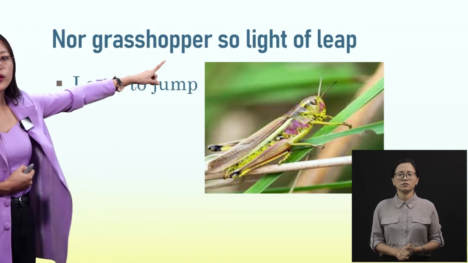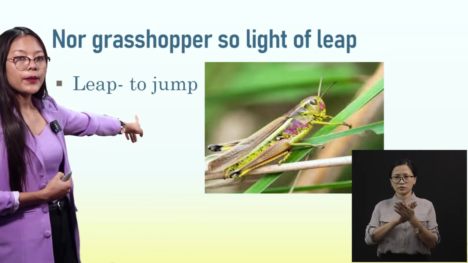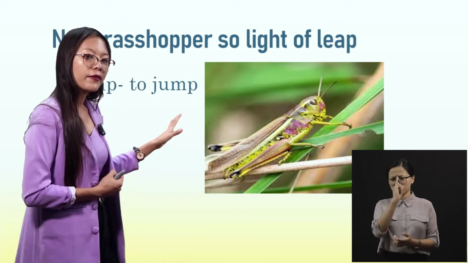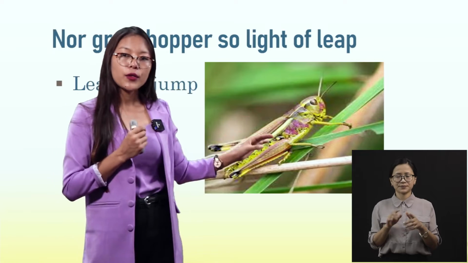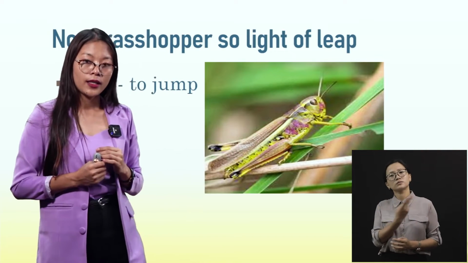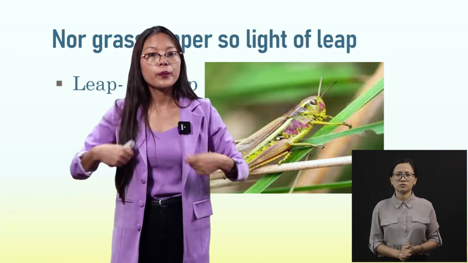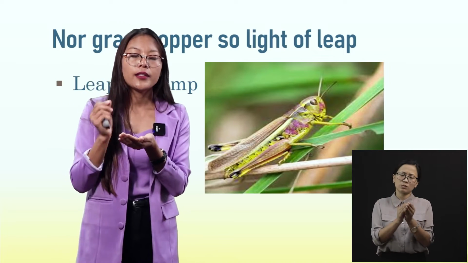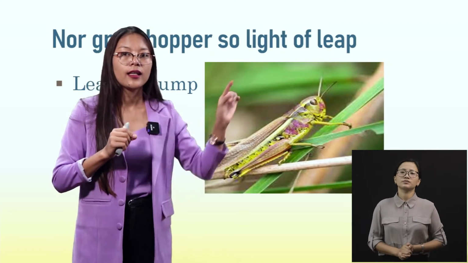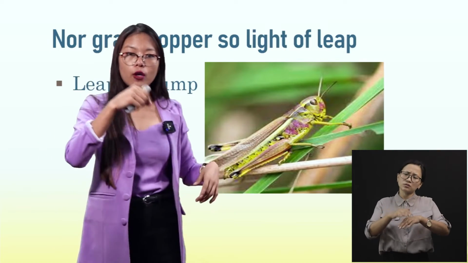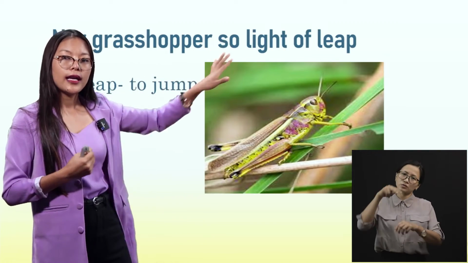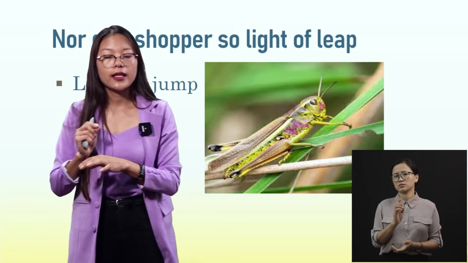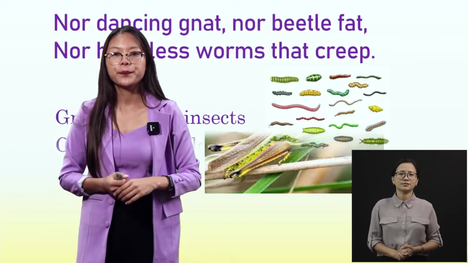Now, nor grasshopper so light of leap. Leap means to jump. And grasshoppers are very thin, right? Here I have given a picture of a grasshopper. See, they're small. They're smaller than us, right? Grasshoppers are not bigger than us. So when they leap, that means when they jump softly, right? Light of leap means jump softly. So the grasshoppers that are jumping softly, do not hurt them. The writer is telling us not to hurt the grasshopper as well, okay?